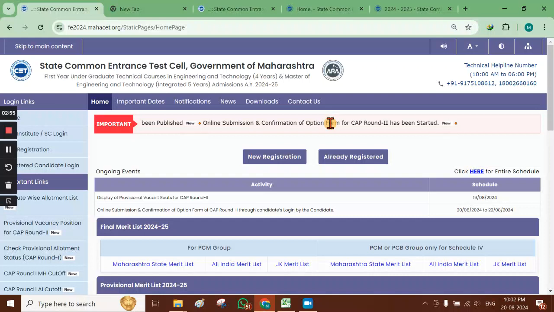And again, candidate can add any number of colleges or courses to the option form 2, or they can even delete from the earlier ones, and even the sequence can also be changed. You can take the institute or choice code which was earlier below in the number or preference, now you can take it up, or the institutes or colleges which were on the top, you can bring them down.